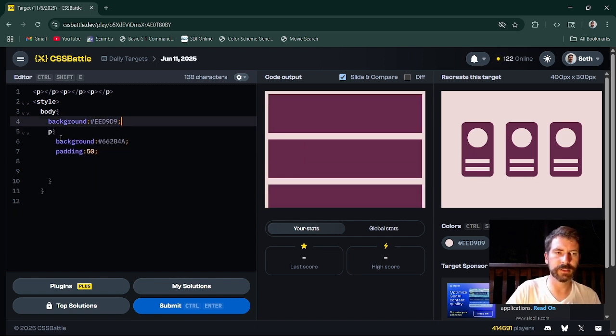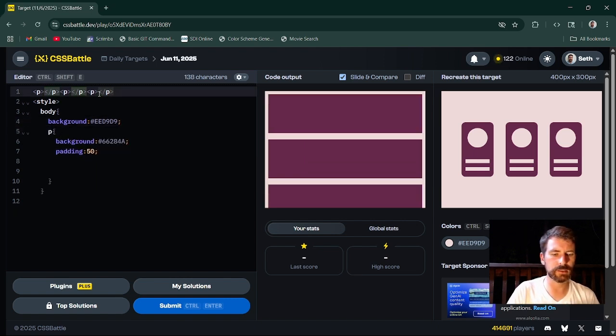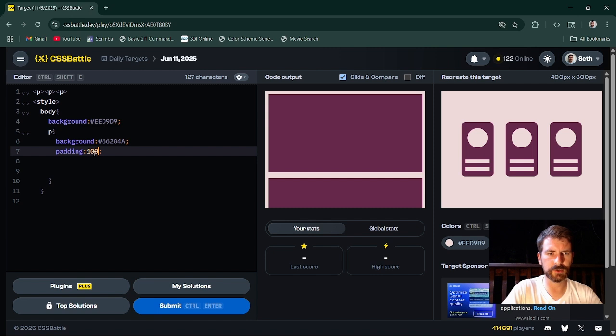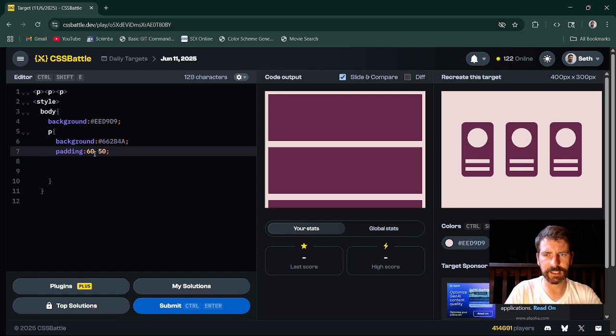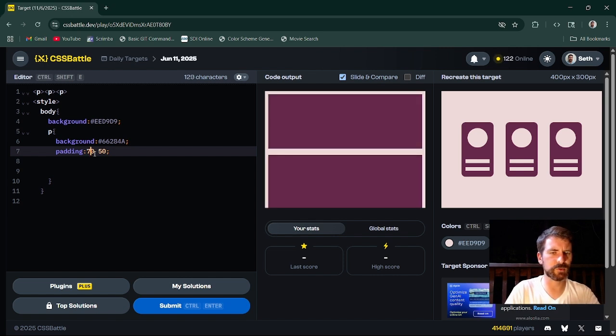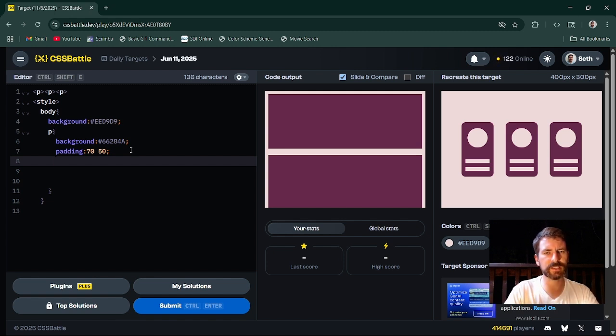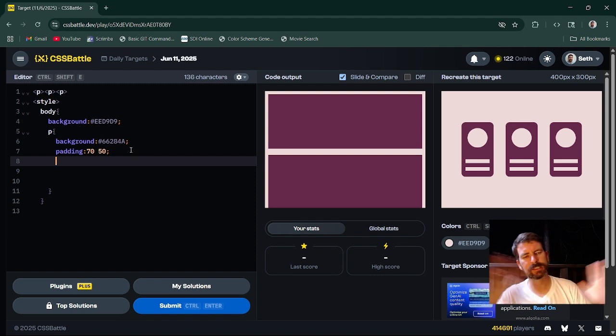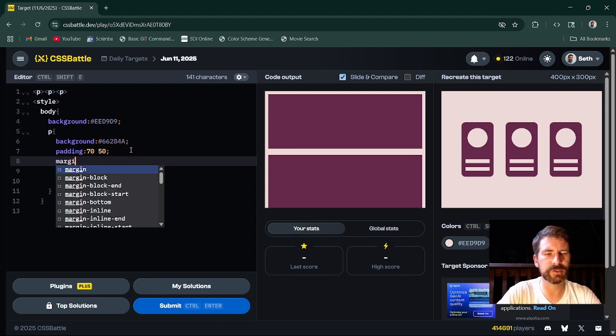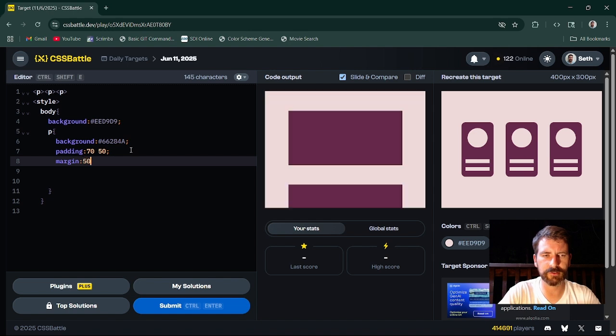Alright, so let's get up here. Let's get that, D and D, and just get rid of those. We don't need them. Alright, we have you padding 50. Let's keep the 100 by 50. That's too much padding. It's more like 60, 70. Yeah, somewhere in there. And what we're going to do, if we do the position fixed, it'll shrink down to just what the padding is instead of stretching full width. But if we put some margin on it, let's see what happens. We want 50 on the top and bottom, like 10.